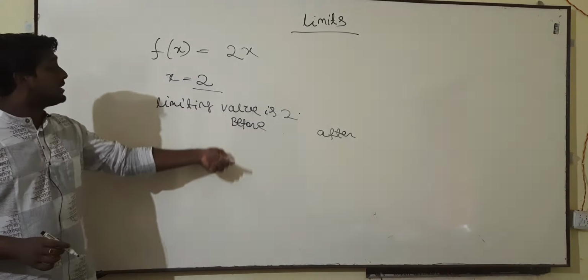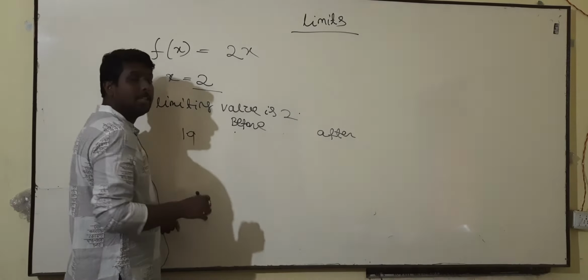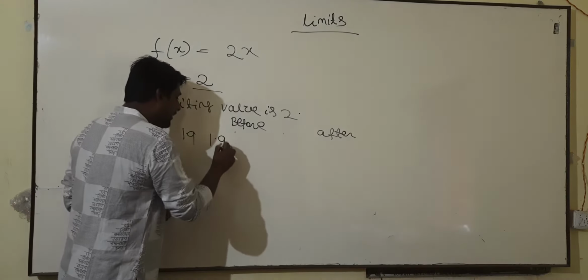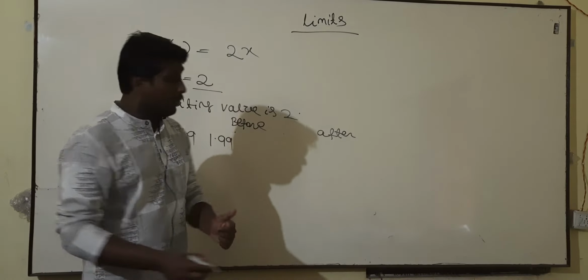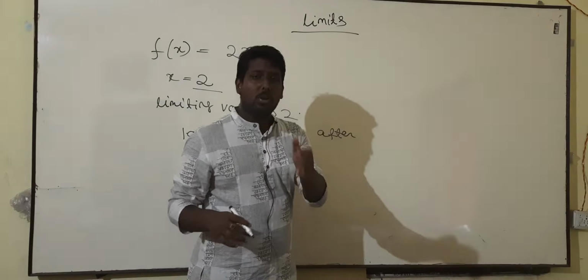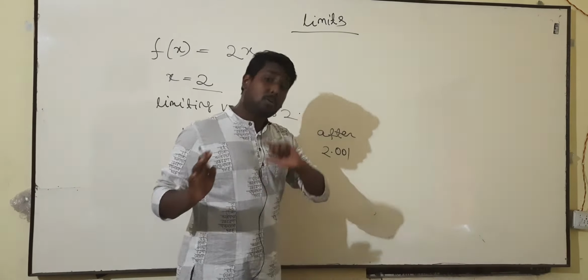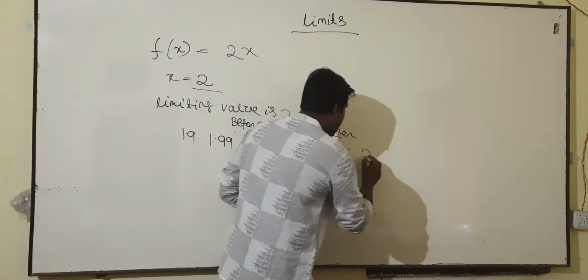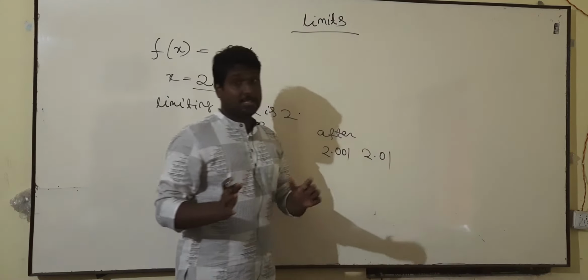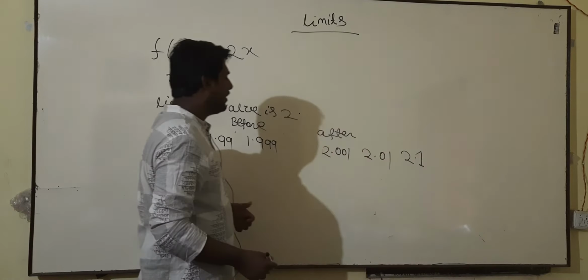So if I go to just before 2, I can take a number starting from 1.9, then I can move to 1.99, then 1.999, and just after 2 the numbers may be 2.001. If I go somewhat further, the number will be 2.01. Next, if we move some more, the value will be 2.1.